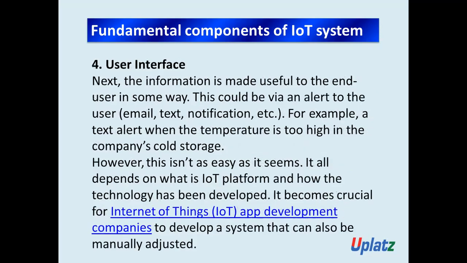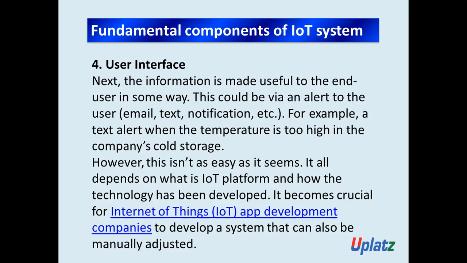So the fourth component of IoT is the user interface. Next, the information is made useful to the end user in some way. This could be via an alert to the user, for example, a text alert when the temperature is too high in the company's cold storage. However, this is not as easy as it seems.